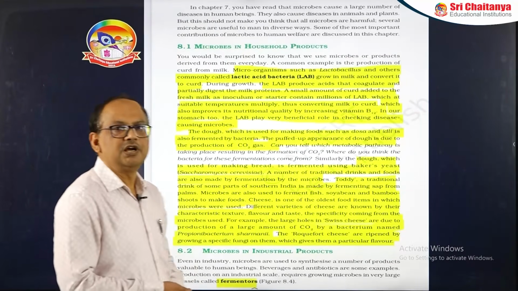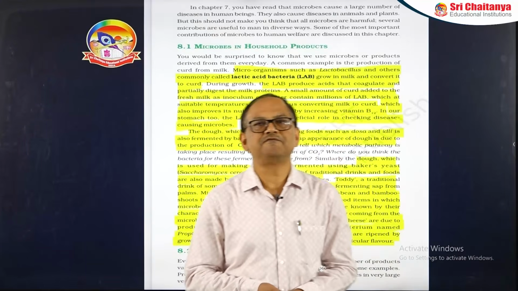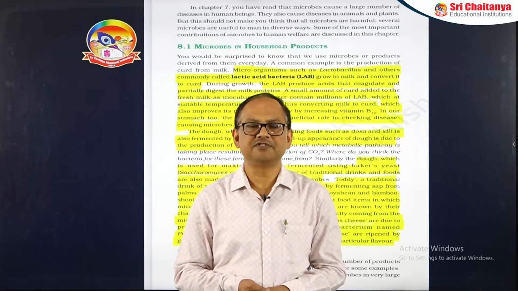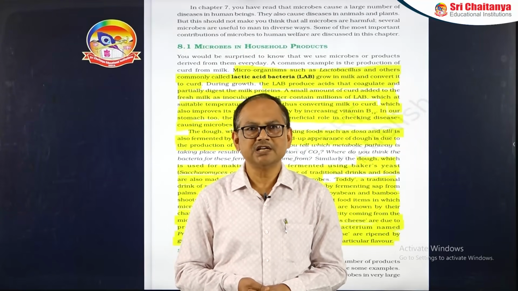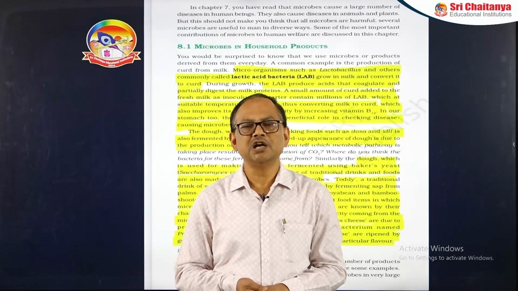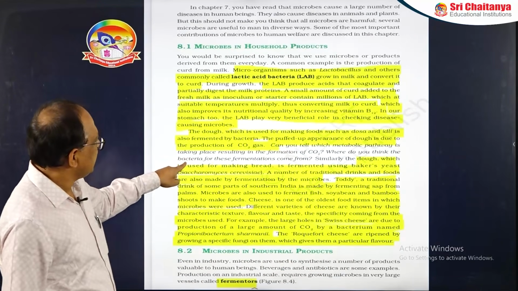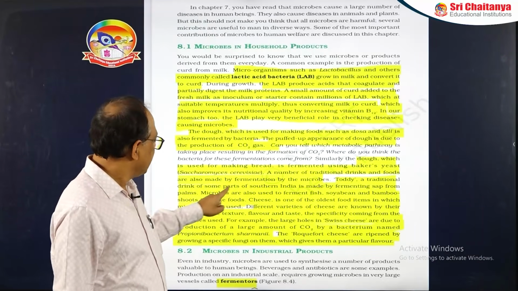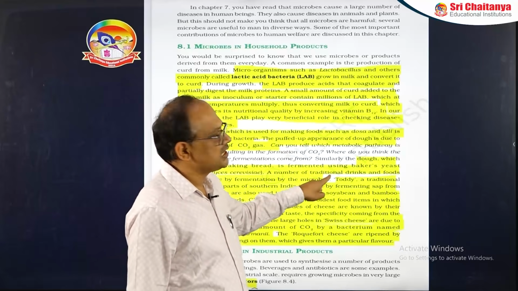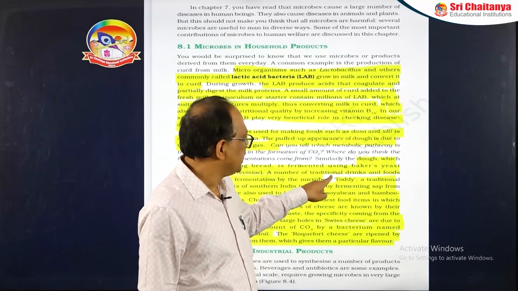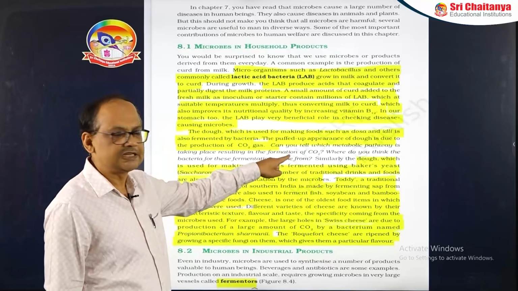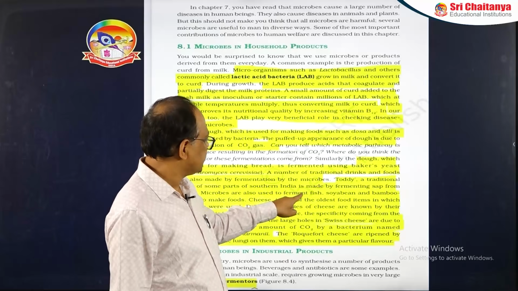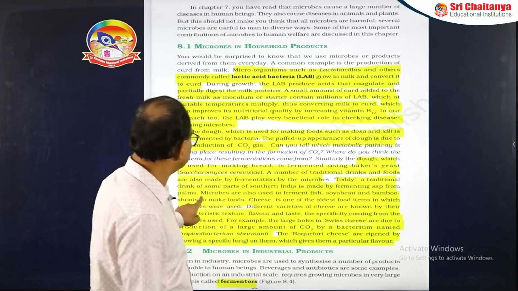Another, we know that nowadays the very famous breakfast, idli and dosa, the batter is prepared through the fermentation process, and for that certain bacteria are needed, such as Streptococcus and Leuconostoc. Now you can see that for bread making we are using the yeast Saccharomyces cerevisiae. In the same way, there are certain traditional drinks which are also made through the fermentation process, and for that the yeast is used.